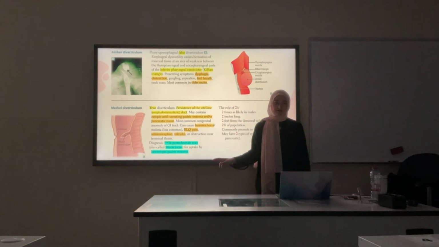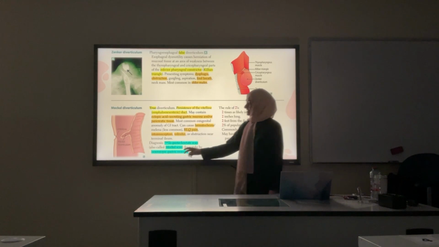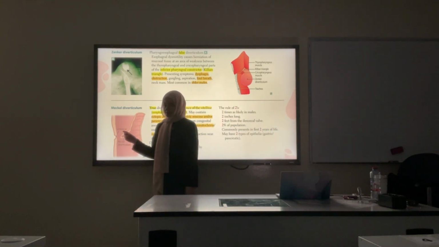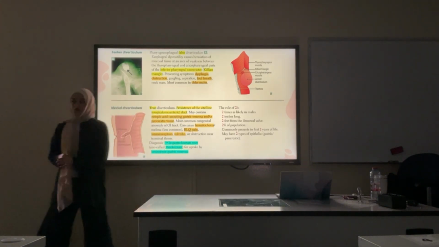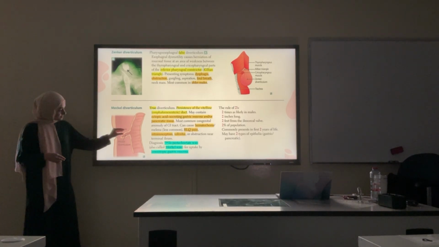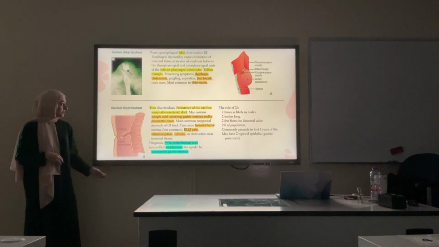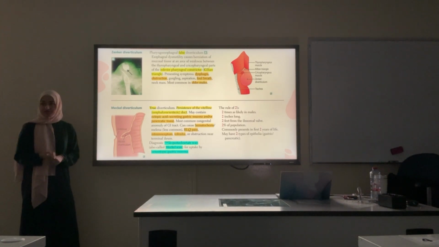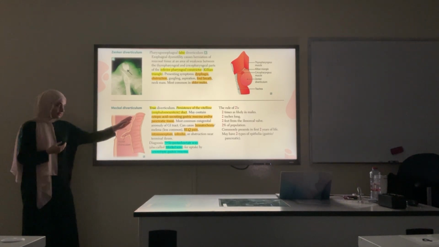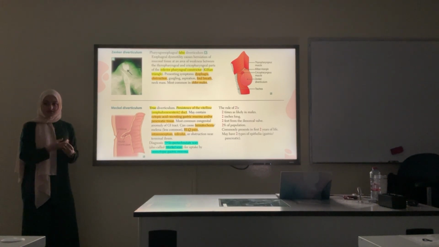Meckel diverticulum, on the other hand, is because of persistence of the vitelline duct. This vitelline duct is a connection between the midgut and the yolk sac in the embryological period. Normally, in adults, this outpouching will obliterate. It should stop. Okay. If part of it stays persistent, it will be called Meckel diverticulum. Now, what's important about this is that it can have other types of tissue within this diverticulum, like gastric mucosa and pancreatic mucosa. And what's important about this is that gastric mucosa inside the intestines secretes acid, the gastric mucosa.